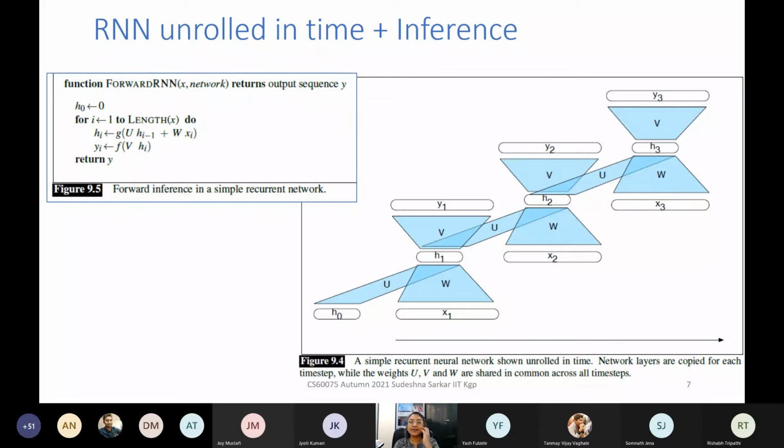Then this RNN will look like this with weights shared across time steps. And in the feed forward part, when you feed a sentence X1, X2, X3, and given weights U, V, W, you can compute Y1, Y2, Y3, as this algorithm shows.